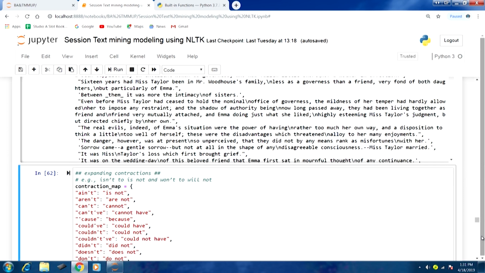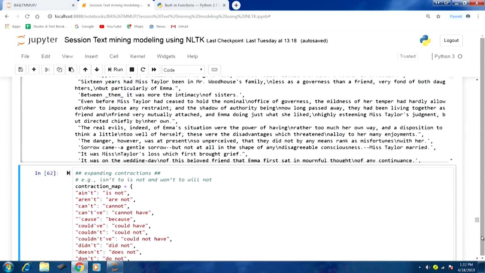If both forms, contractions and expansions, are present in your text, then it might create problems for your further steps, tokenization and many other steps that we will be discussing in coming lectures.